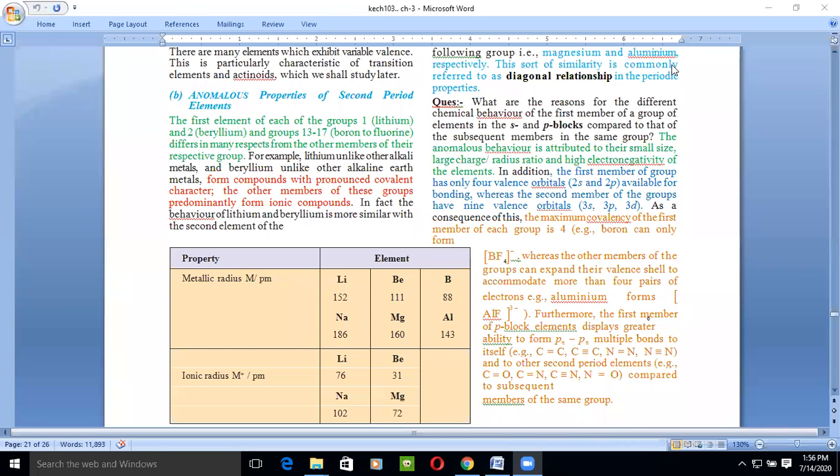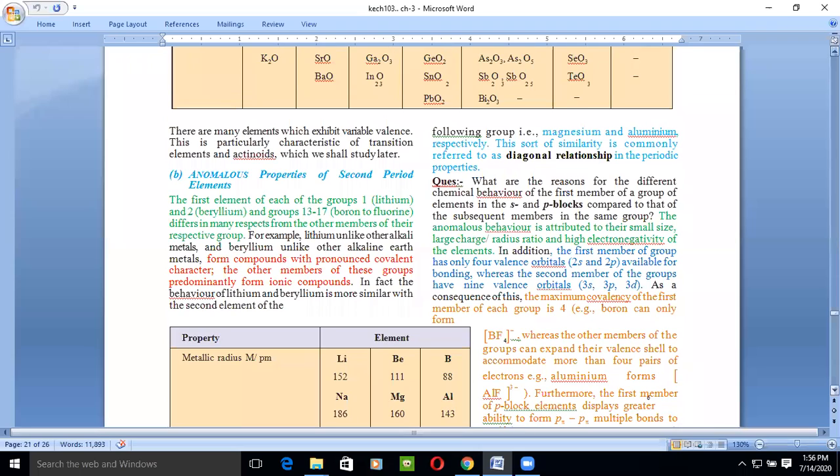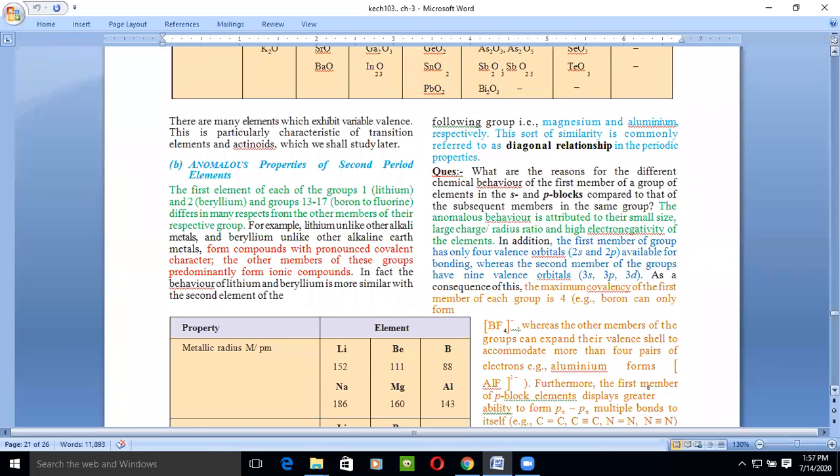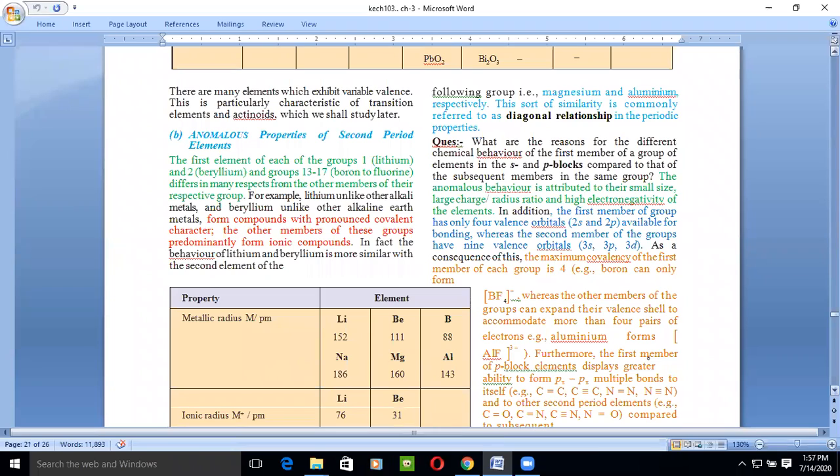Good afternoon, students. So yesterday we did electronegativity and some other properties related to the periodic table, right? So today we are going to take another topic of chapter number 3, periodic classification of elements, that is anomalous properties of second period elements.